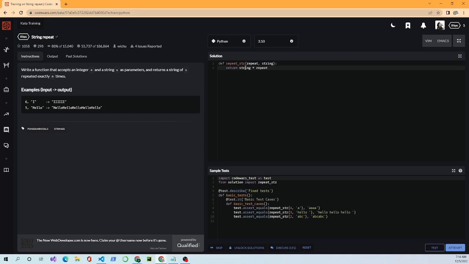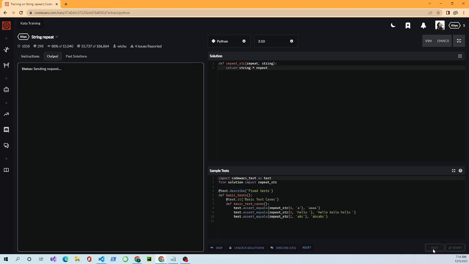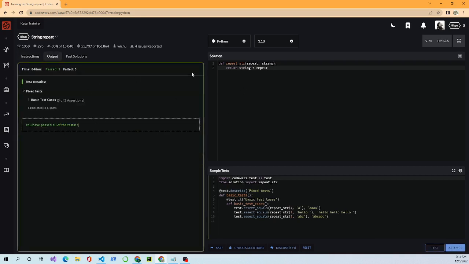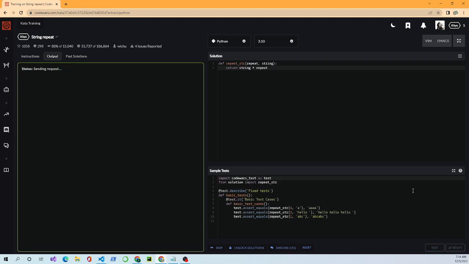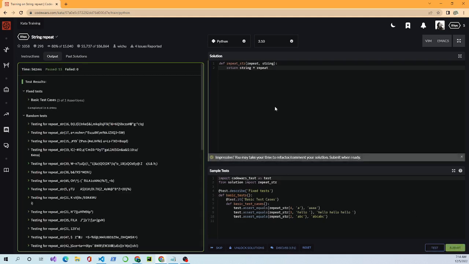Now with Python, if the string is an actual string and the repeat is an integer, a number, it will print out the string repeated the right number of times. So let's attempt it and see what we get. And we pass. As you can see, the languages are a little different,